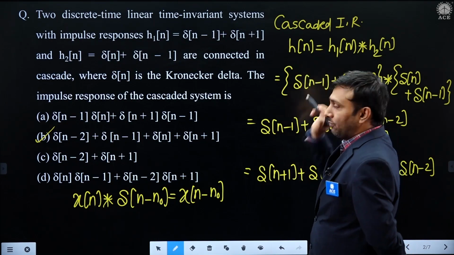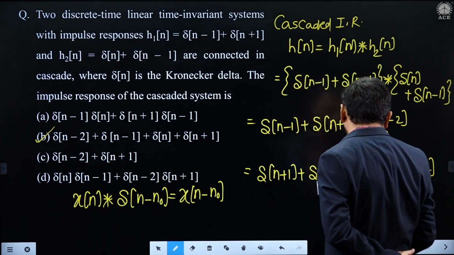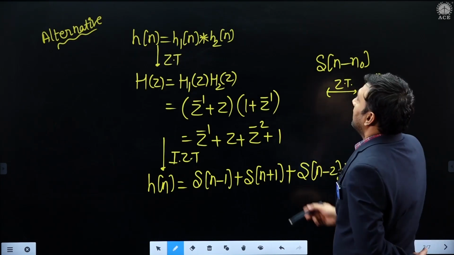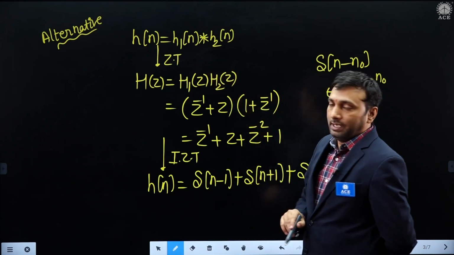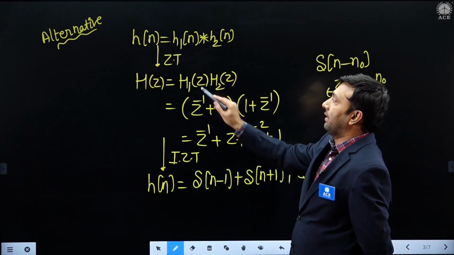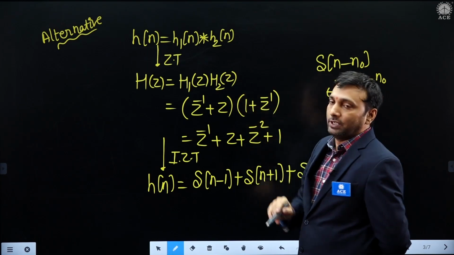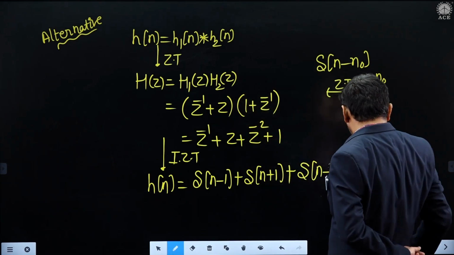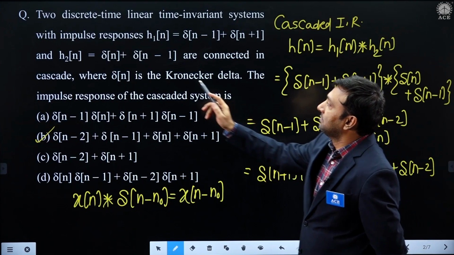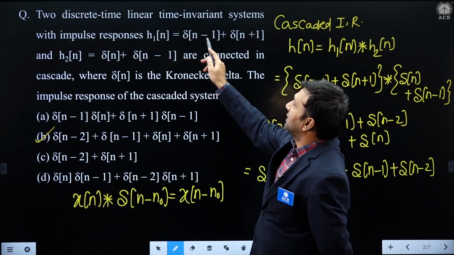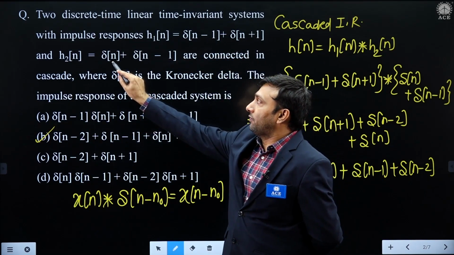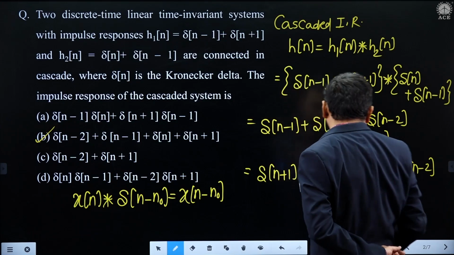Suppose you did not get it this way, the alternative solution is that convolution in the time domain is multiplication in the z domain. Multiply H1 of z and H2 of z. Take the z transform of h1 of n, which is z inverse plus z. What is the z transform for h2 of n? It is 1 plus z inverse.